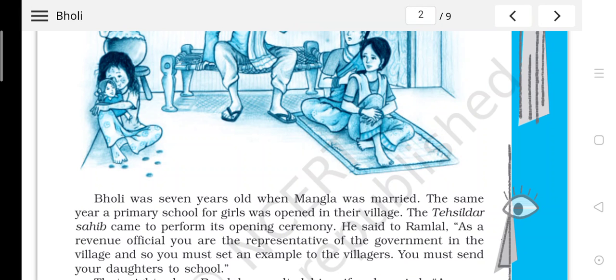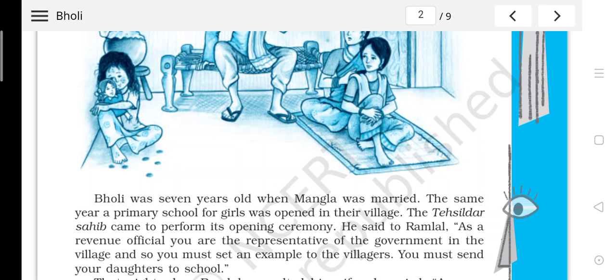Now Ramlal is a representative from the government side to pay the tax to the government on behalf of the whole village. So he possesses a good position, and the person who has come to do the inauguration of the school is the Tehsildar, a very good designation given to a person who takes care of the land, distribution, partition, everything in the village.